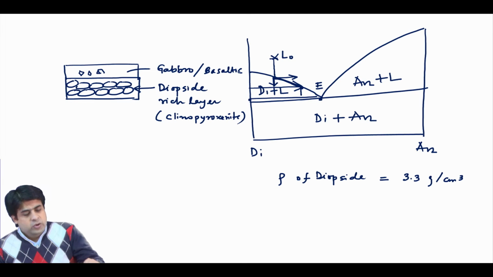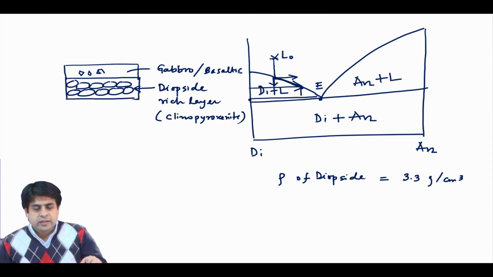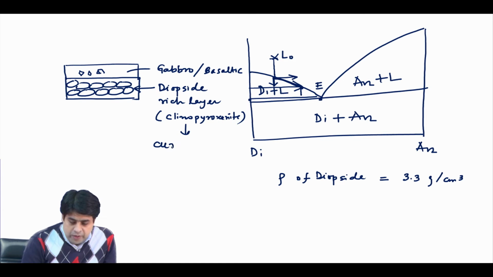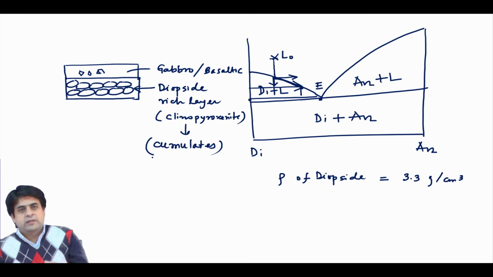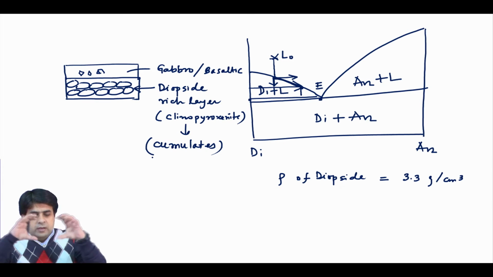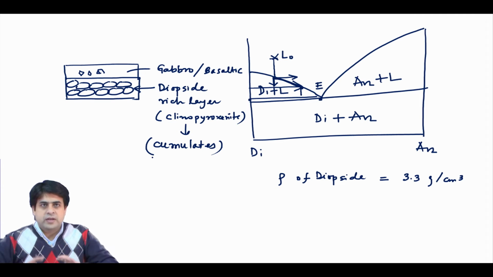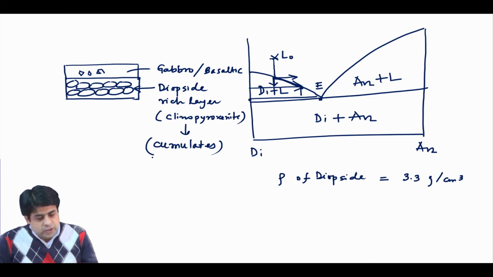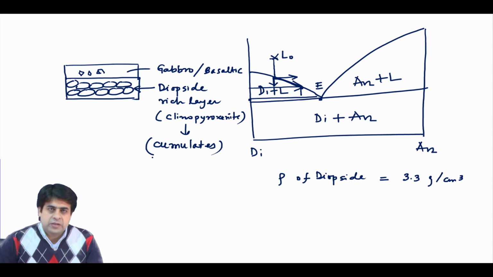So, basically you have this kind of layer, and the texture in this kind of layer, in clinopyroxene, will be cumulate. So, you have a texture which is called cumulate, because the large crystals of clinopyroxene will settle at the bottom of the magma chamber. So, basically you have a top layer of your gabbro or basalt, and below that you have a cumulate texture of your clinopyroxene. So, in case of fractional crystallization this will happen.